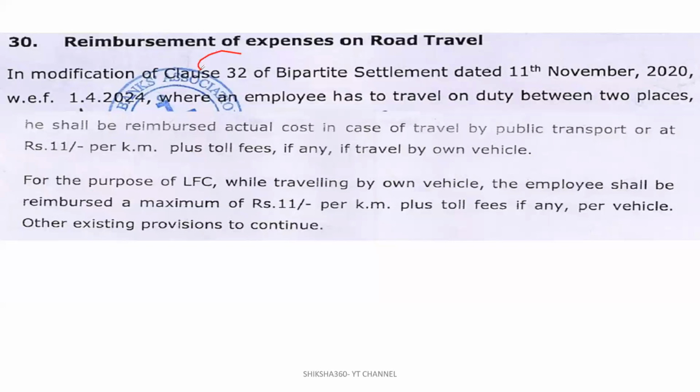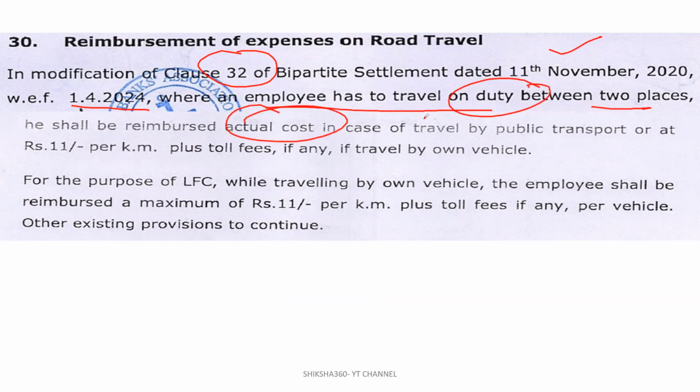In modification of clause 32 of the bipartite settlement dated 11th of November 2020, with effect from 1st of April 2024, where an employee has to travel on duty between two places, he shall be reimbursed actual cost in case of travel by public transport. If you are going by public transport, if you have tickets, they will pay you the amount mentioned in the ticket. If by public transport like bus or train, actual cost, or at rupees 11 per kilometer plus toll taxes if travelling by your own vehicle.